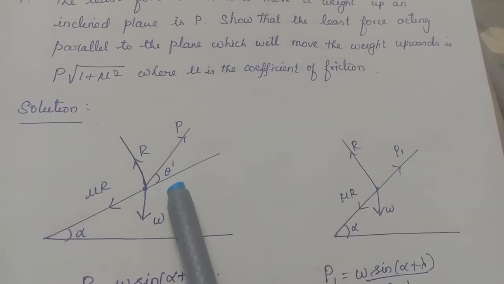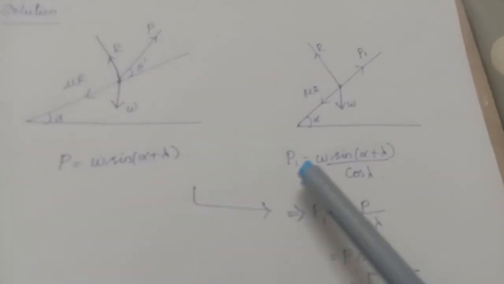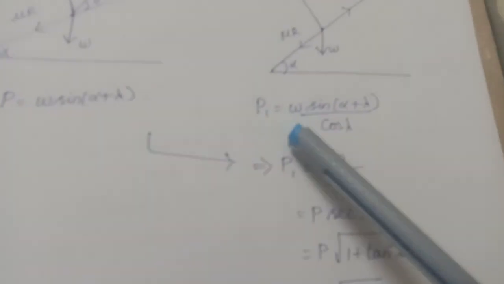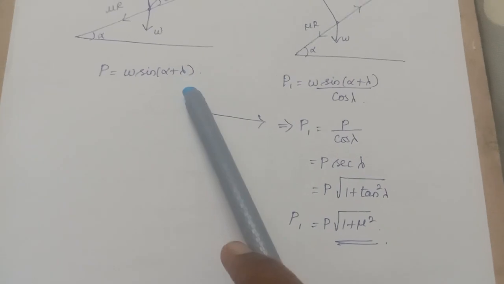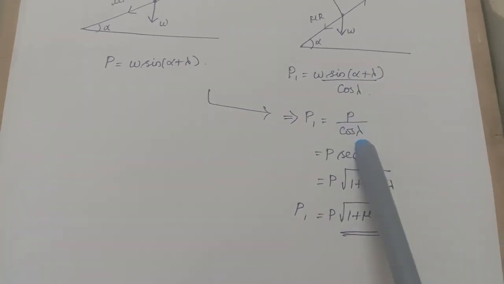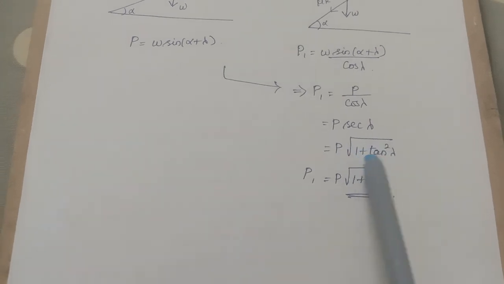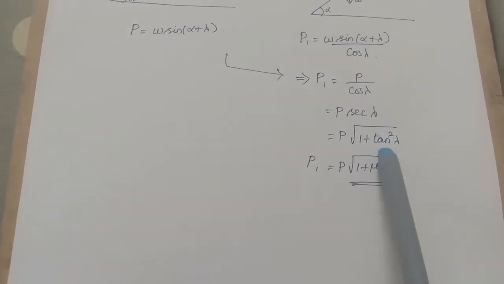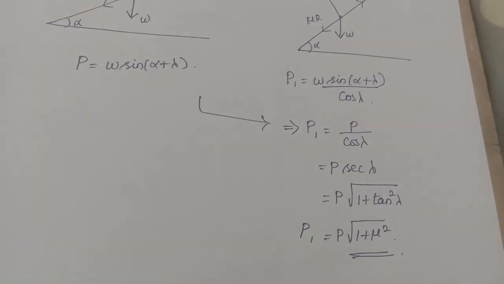What is P? P is here. Let me take this force as P1. From the second bookwork, P1 equal to W sin of alpha plus lambda by cos lambda. Instead of W sin of alpha plus lambda, what can I substitute? P. So P by cos lambda, which is P secant lambda. Secant theta is equal to square root of 1 plus tan square theta, and tan square lambda is mu square. So P1 equal to P into root of 1 plus mu square. Okay, that's all. Thank you.